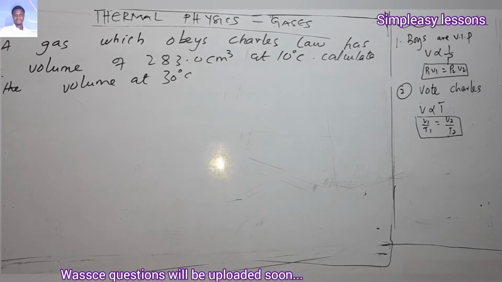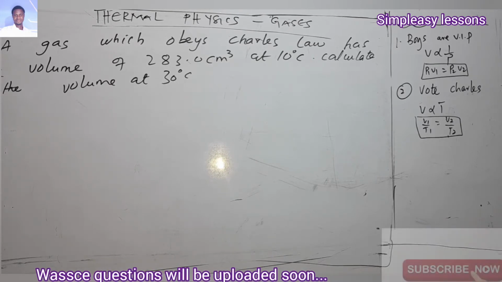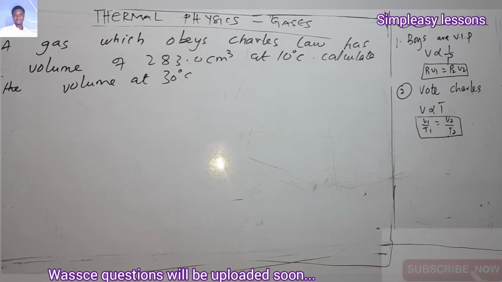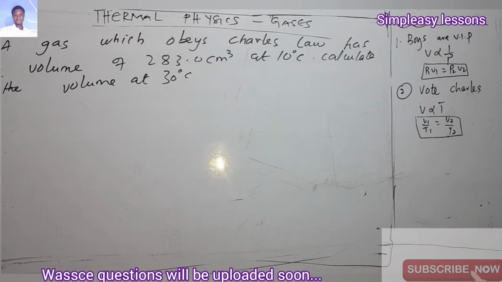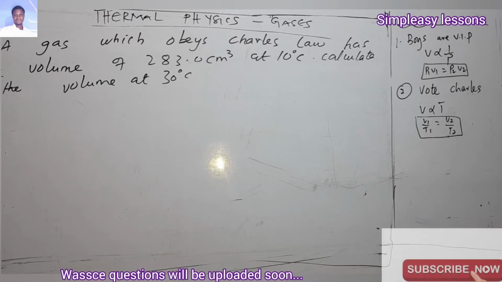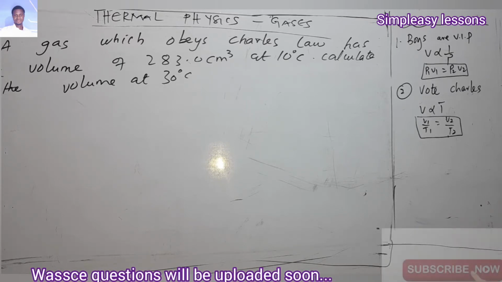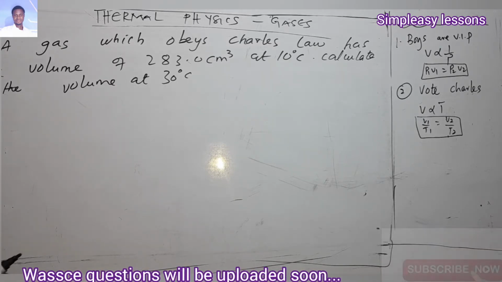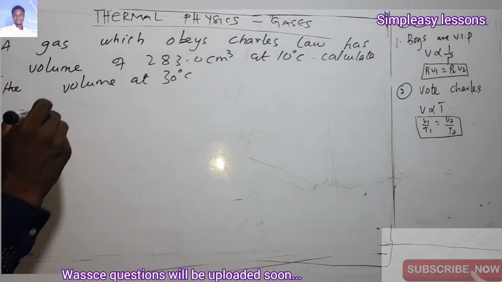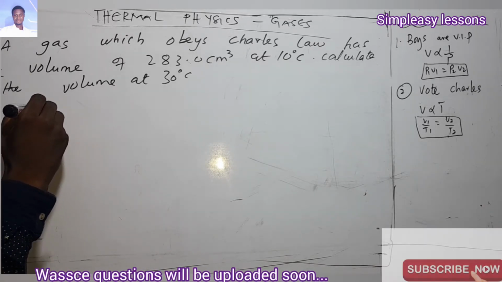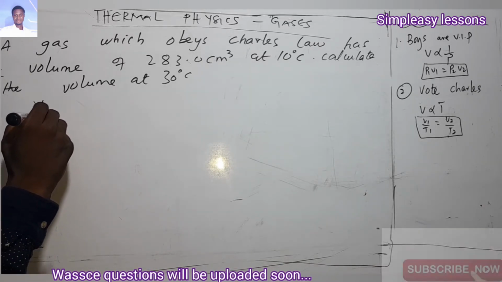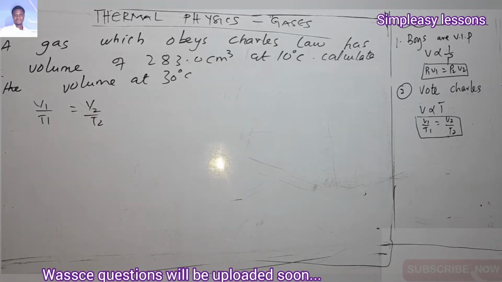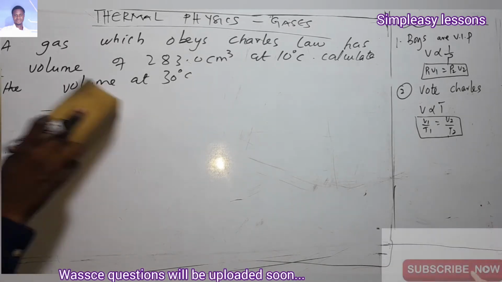Alright, so the first question on this particular one. A gas which obeys Charles' law has a volume of 283 centimeter cube at 10 degrees Celsius. Calculate the volume at 30 degrees Celsius. So with this particular one, we are using Charles' law. So we know that V1 over T1 should give you V2 over T2, is that not it? Good. So that is the relation we know.